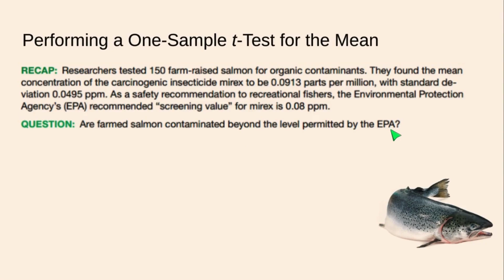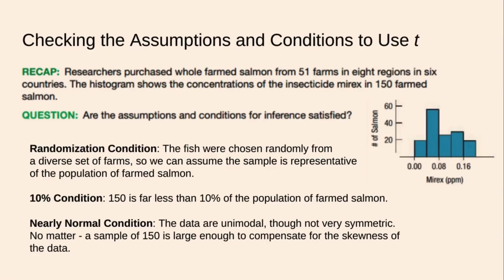So, what are the hypotheses we would use to test whether the salmon are contaminated beyond the level permitted by the EPA? Well, the hypotheses would look like this. The null hypothesis, the mean would be at our baseline of 0.08. And the alternative would be that it is strictly greater than 0.08. We don't care if it's less than 0.08. We're looking for extreme contamination. The assumptions and conditions to use the t-model for a hypothesis test for the population mean are the same as the assumptions and conditions for a confidence interval, which we've already checked in our last video.